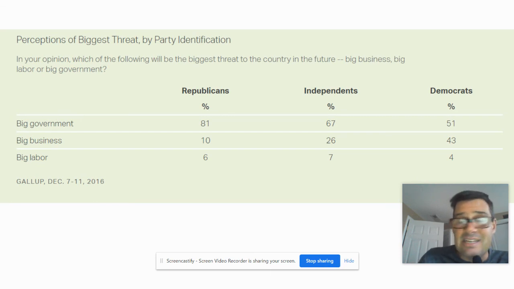And then big business is the biggest threat to our future. Republicans, only 10% say big business. Just classic. See how this ideology falls out here, guys. 26% of independents say big business. So the independents lean a little more Republican, although they're right in the middle. And then 43% of Democrats say big business. So a big difference between Democrats and Republicans on what's the biggest threat. But notice all of them have fear of big government. So that's that. When we get to limited government, that plays a role.